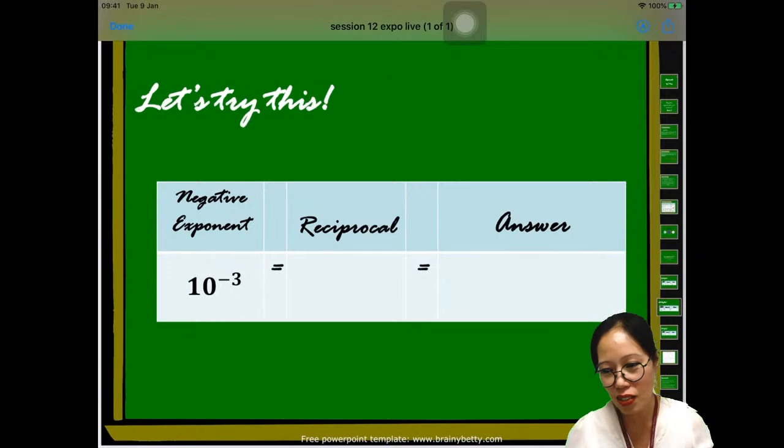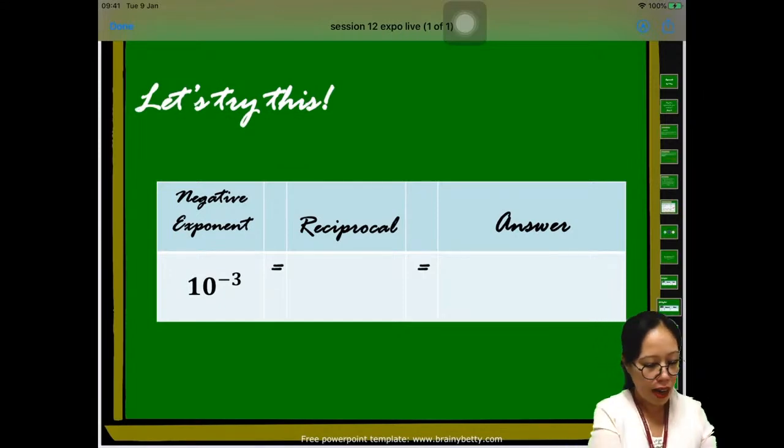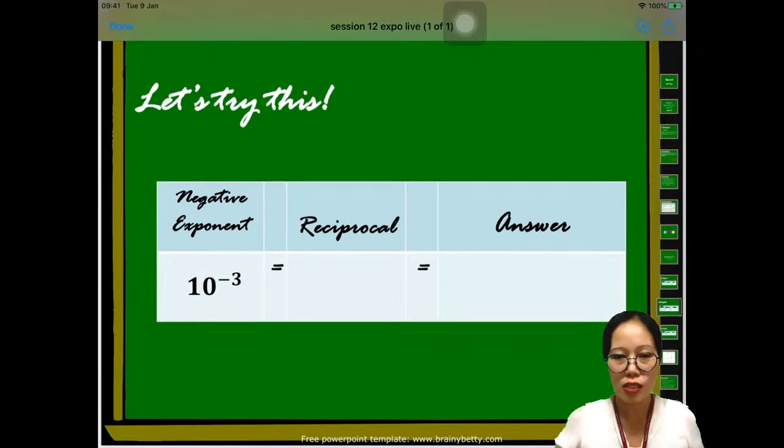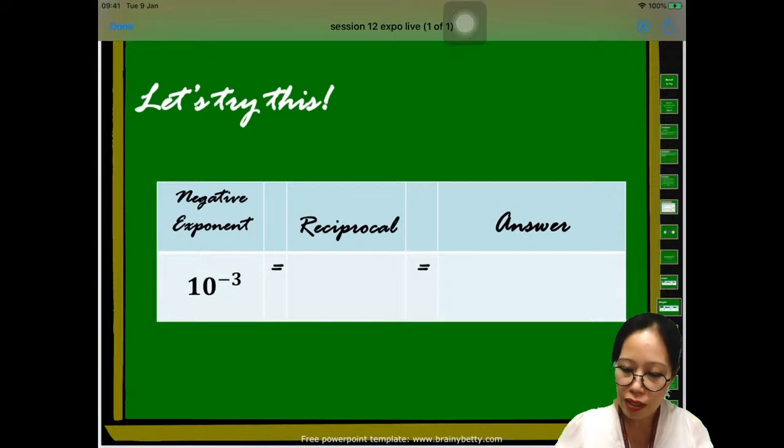1/1000. It's very easy, right? So what's your number? I told you to write your number so that I know where to put your score, your plus points. Sak said 1/1000. He already gave the answer. It's actually easy, right? But I want you to write the reciprocal first.